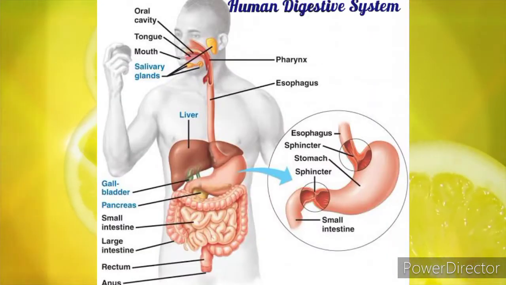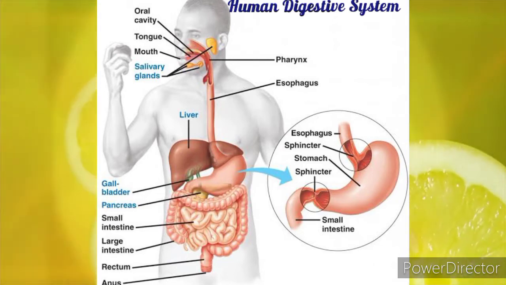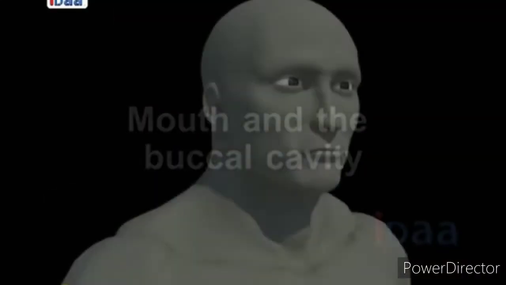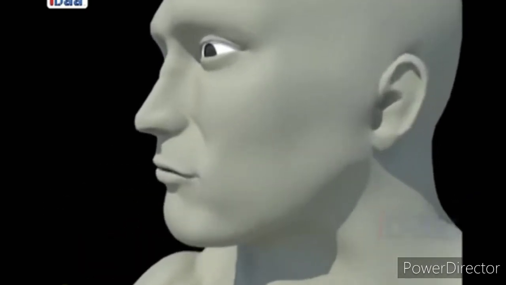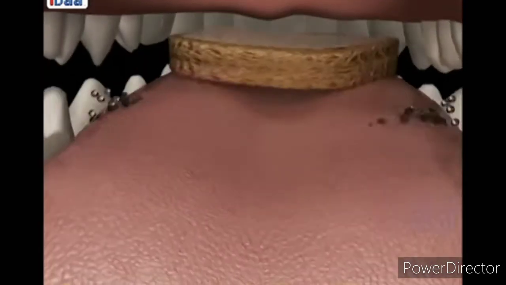Now let us understand the process of digestion. After ingestion, the second step is digestion. Mouth and buccal cavity. Food is taken in through the mouth. Chewing food properly is necessary as the digestion process starts in the mouth itself.